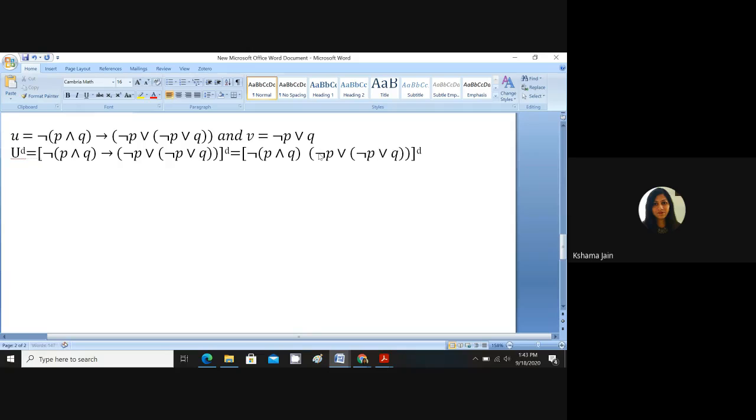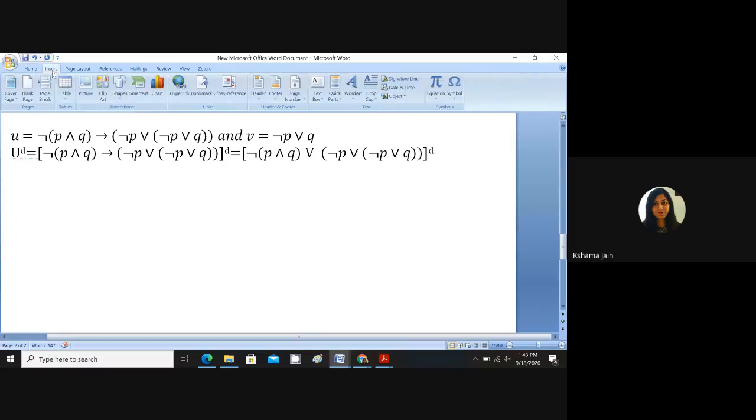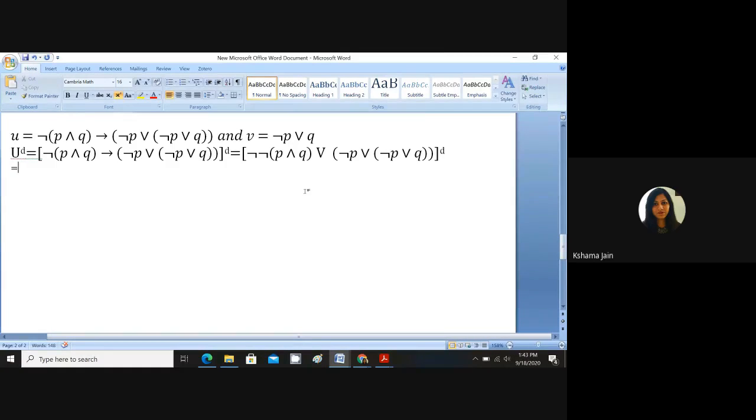If I remove it, I can put disjunction here and negation of. Ultimately my aim is to simplify this, equal to. Again the negation of this is P, by the double negation law, and this.